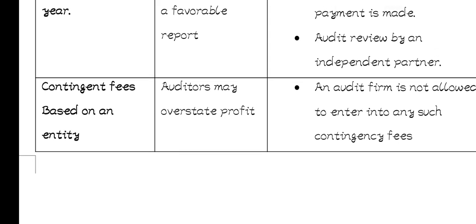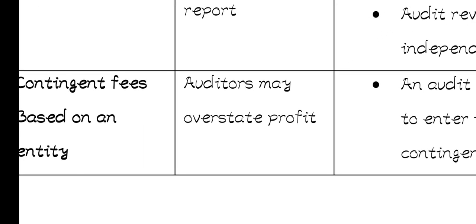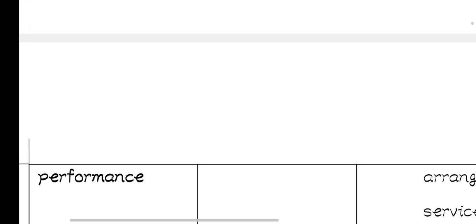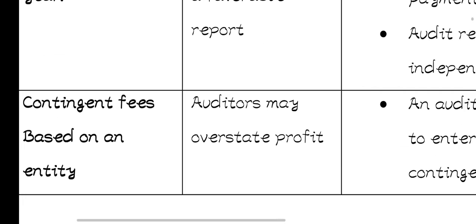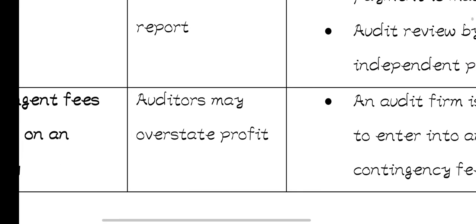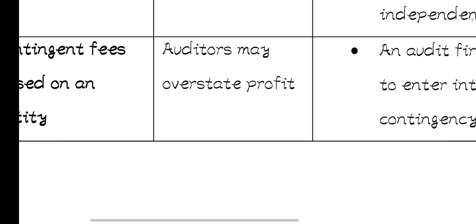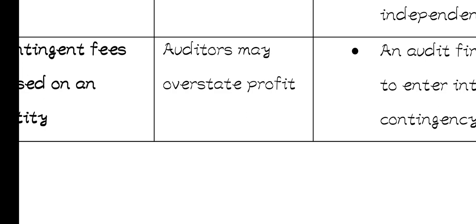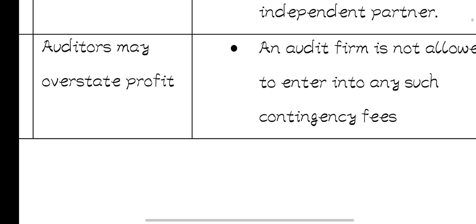So the effect that it has is that the auditor might overstate profits so that they can earn a higher amount. Yeah, the auditor may overstate profits so that they can earn a higher amount. That's the effect that it has. So they may give a wrong opinion on the financial statements.